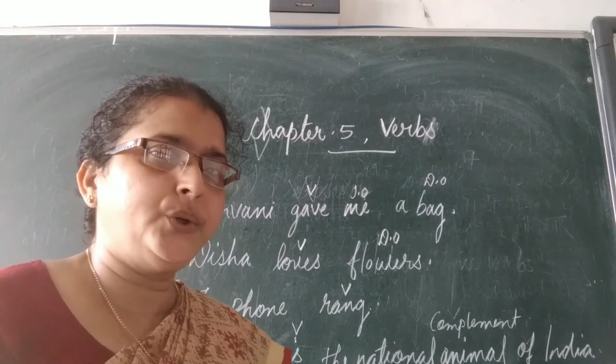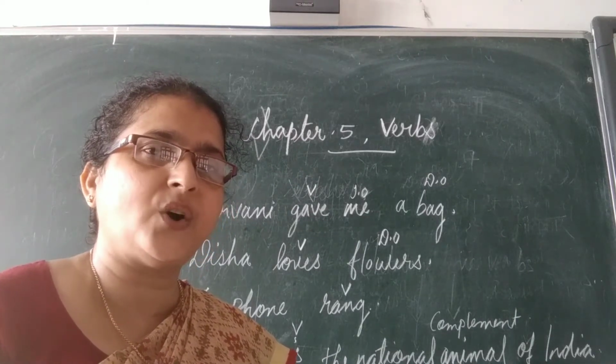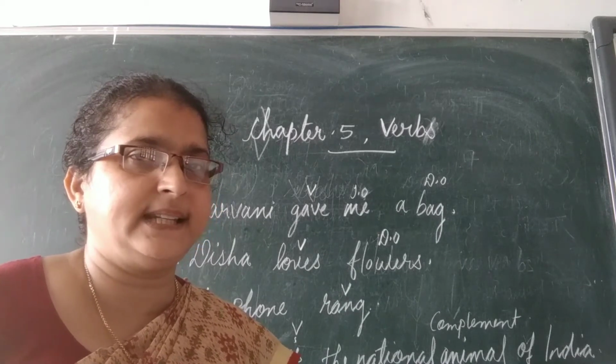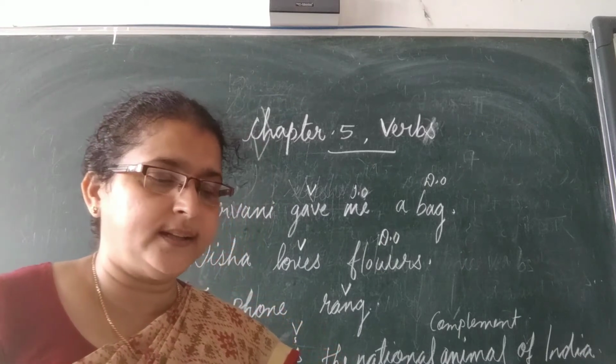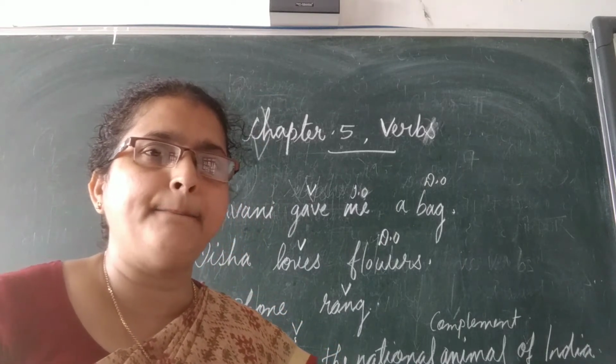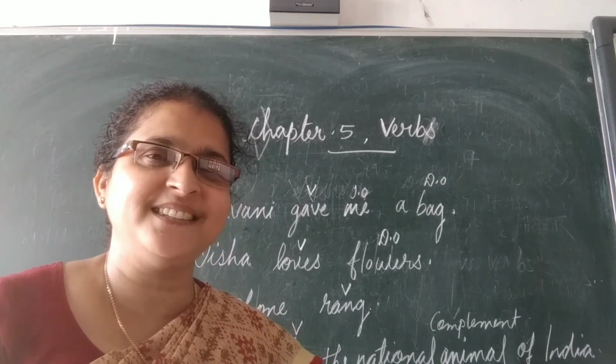A verb that does not require an object to complete its meaning is called intransitive. So an intransitive sentence does not require an object to complete the sentence. It can stand alone, isn't it?